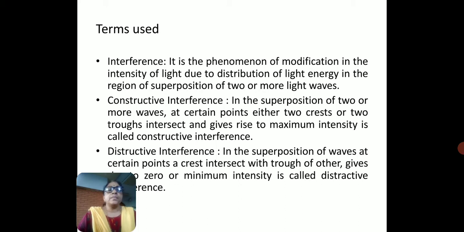In destructive interference, in the superposition of two waves at a certain point, a crest intersects with the trough of the other, and it gives rise to zero or a minimum intensity, which is called destructive interference. So there we observe a dark fringe.